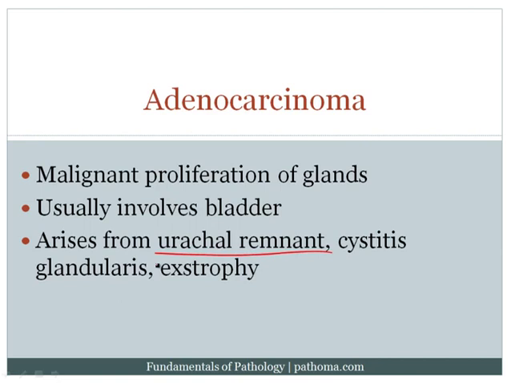Now, this is high yield because it ties back into embryology. So let's just remind ourselves that the urachus is a duct that connects the fetal bladder with the yolk sac, and of course it allows the bladder to drain waste into the yolk sac. And normally this would run from the dome of the bladder through the umbilical cord, and it is lined by glandular cells. If there's failure to involute the urachus such that there's a remnant, this remnant can actually then become adenocarcinoma. And it's important to note for board examination purposes that this adenocarcinoma would be present at the dome of the bladder. Again, high yield: adenocarcinoma that arises from a urachal remnant would be present at the dome of the bladder.